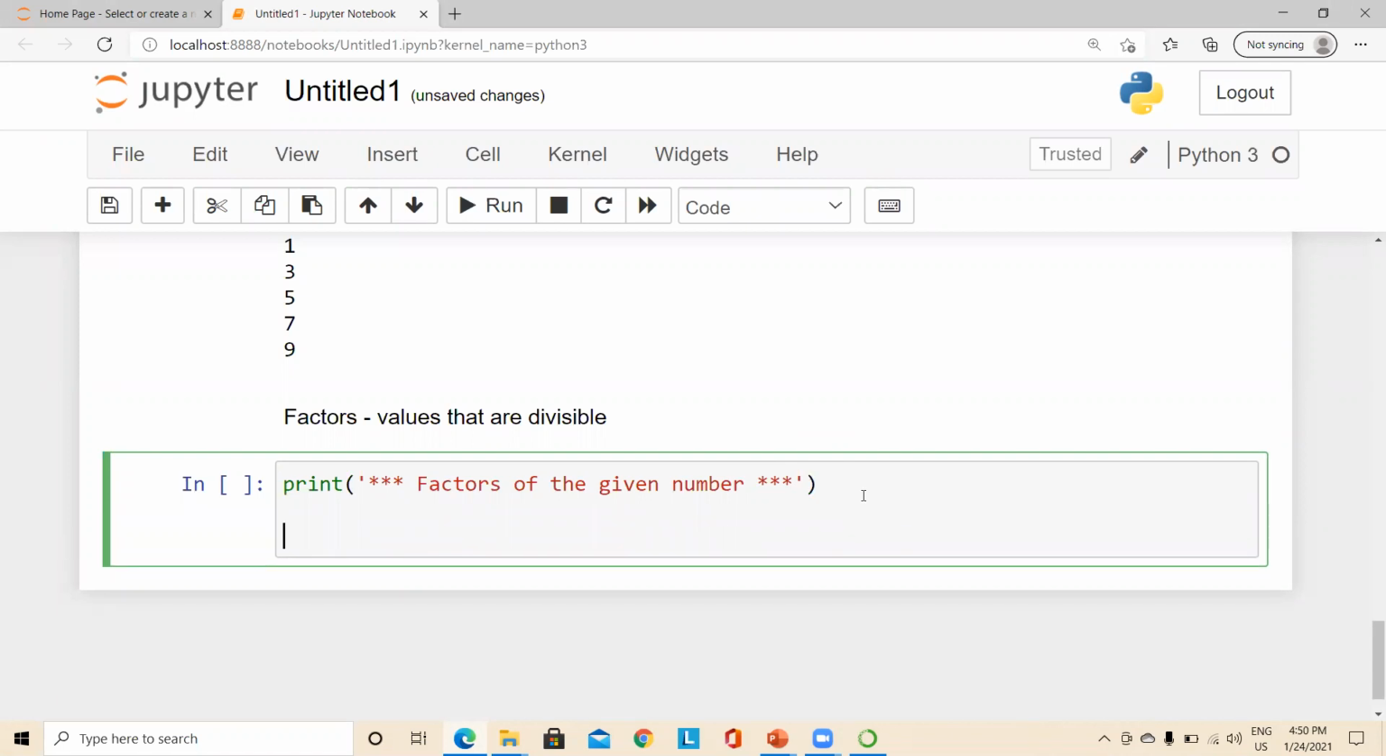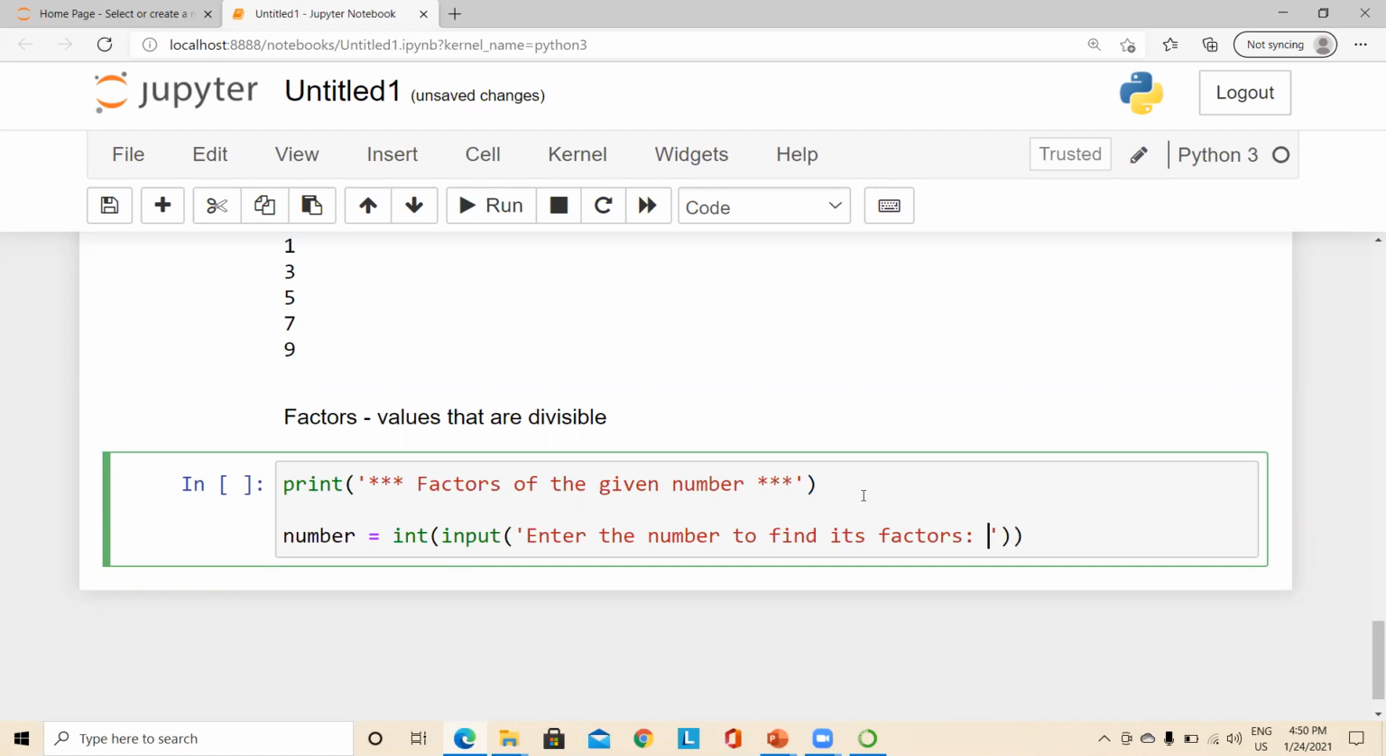Now we want to get a number from the user for which we are supposed to identify the factors. For that, I'm using a variable called number, and for this, I want to get input from the user. And the message is: enter the number to find its factors.